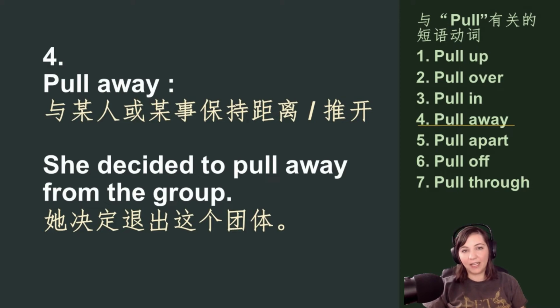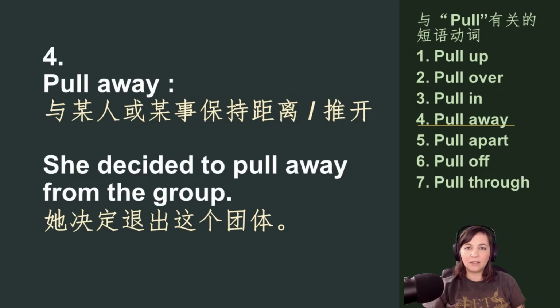And the next one is pull away. Pull away means that you are distancing yourself from someone or something. Usually it's because you don't want to be near this person or you don't want to be associated with this group anymore. So here's how it can be used in a sentence. She decided to pull away from the group.